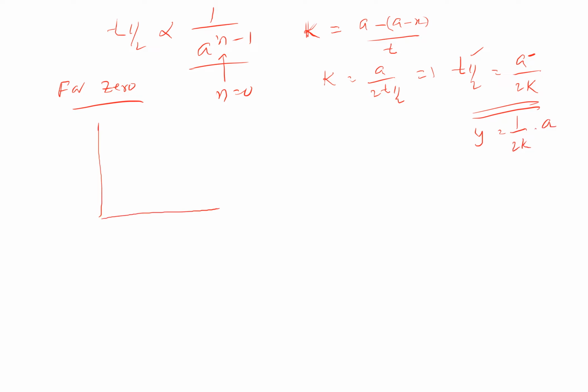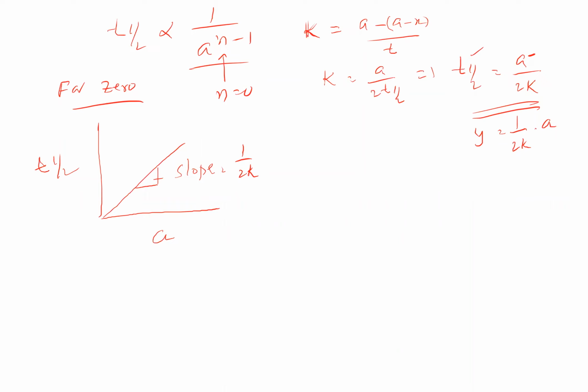So Y here is half-life, and concentration A here now. Then we get a straight line whose slope is equal to 1 by 2K. 1 by 2K we are going to get as the slope for this.